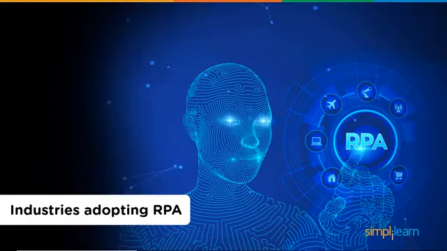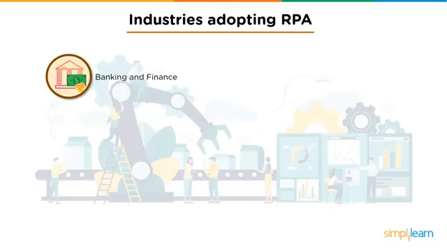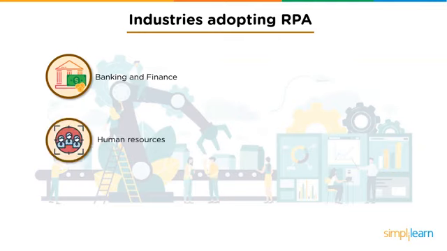Now that we have a clear idea on what RPA is, let's go ahead and look at some of the industries adopting RPA. First up, we have banking and finance. RPA has been a boon to the finance industry with its significant impact on reducing considerable work volumes. Human resources. Typically with HR processes witnessing a high volume of repetitive tasks, the RPA could significantly improve the rate, efficiency, and cost effectiveness in the functions. It can be used to run tasks in careers and learning, talent acquisition, etc.